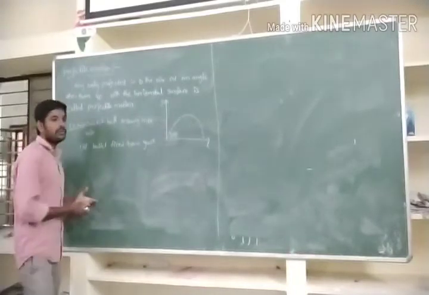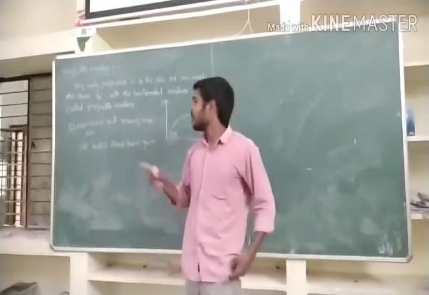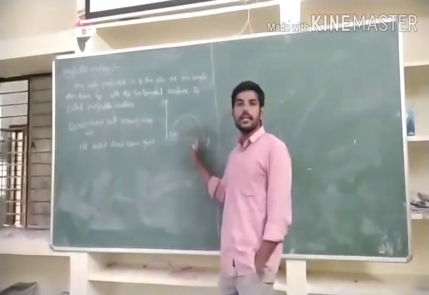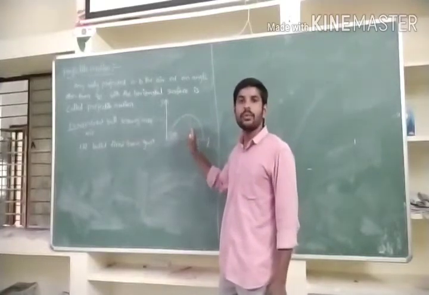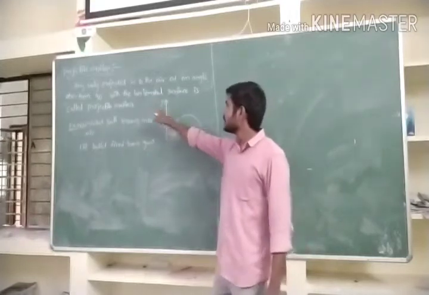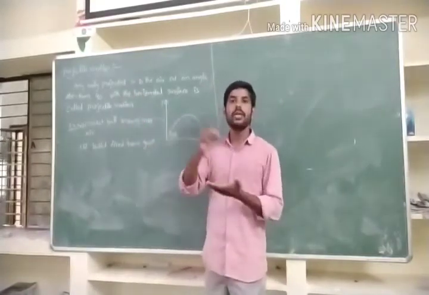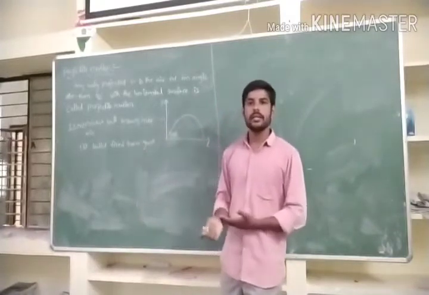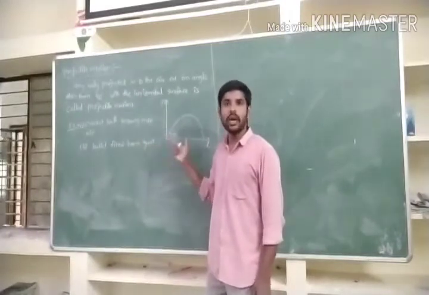So how does the trajectory of a projectile move? We are saying that every projectile travels like this, in a parabola shape. Can you prove this? We have to prove it now. Trajectory means path. How is it moving? That is what we need to understand. Is the trajectory of a projectile a parabola or not? We have to prove it.